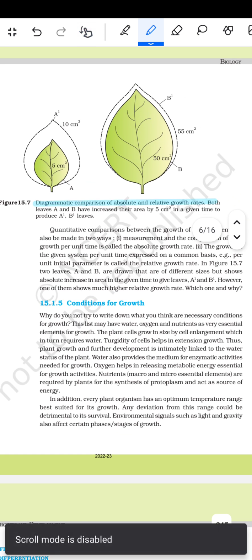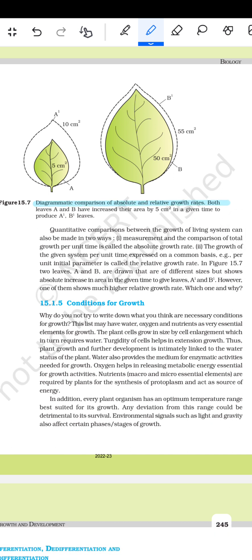Diagrammatic comparison of the absolute and the relative growth rate. Both leaves A and B have increased their area by 5 cm square in a given time to produce the A dash and the B dash leaves.